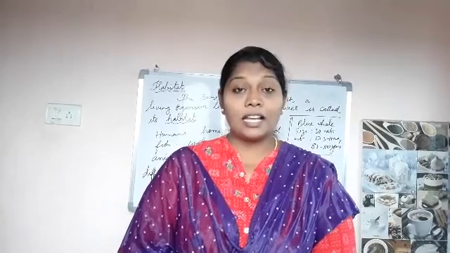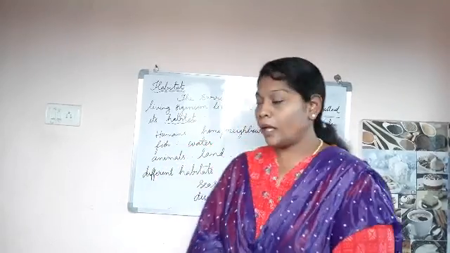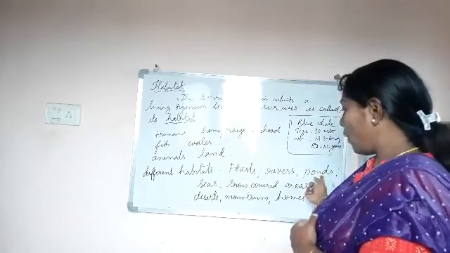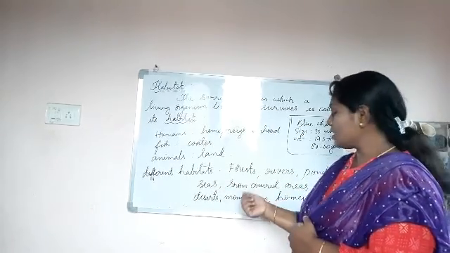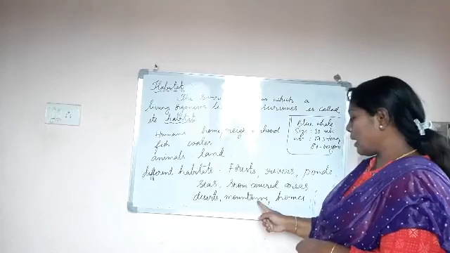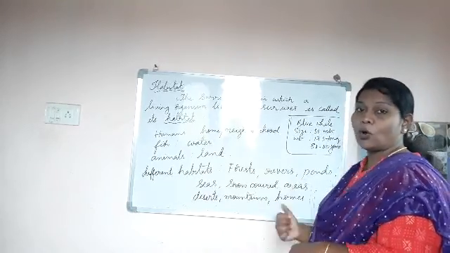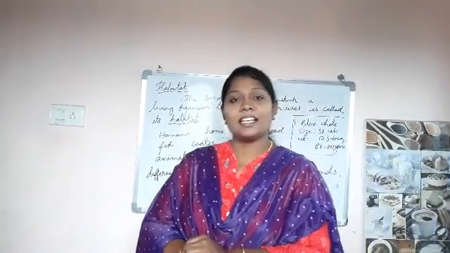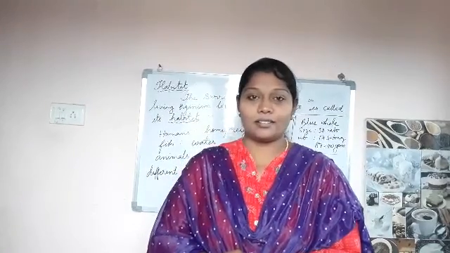And what are the different kinds of habitats we have seen? Forests, rivers, ponds, seas, snow-covered areas, deserts, mountains and homes. These are the different kinds of habitats that we have seen, children.